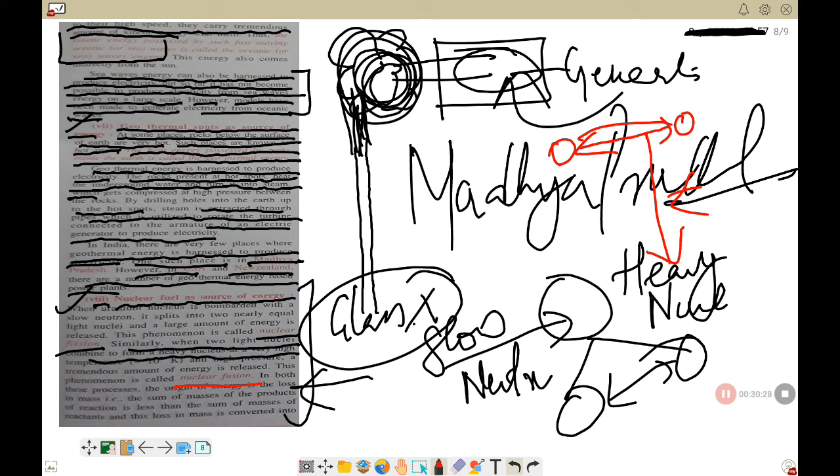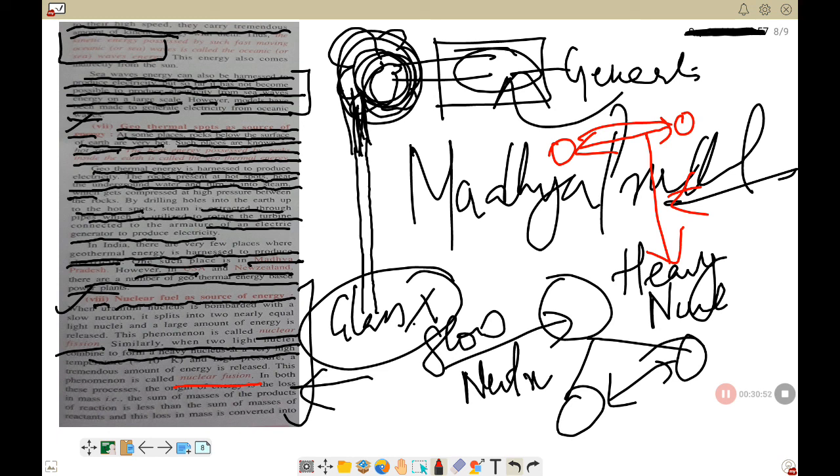Okay, so in both these processes, the origin of energy is the loss of mass, that is, the sum of the masses of the products of the reaction is less than the sum of the masses of the reactants. So here what is actually happening is that the mass of the nucleus is converting into what? Energy. Understand? Clear?